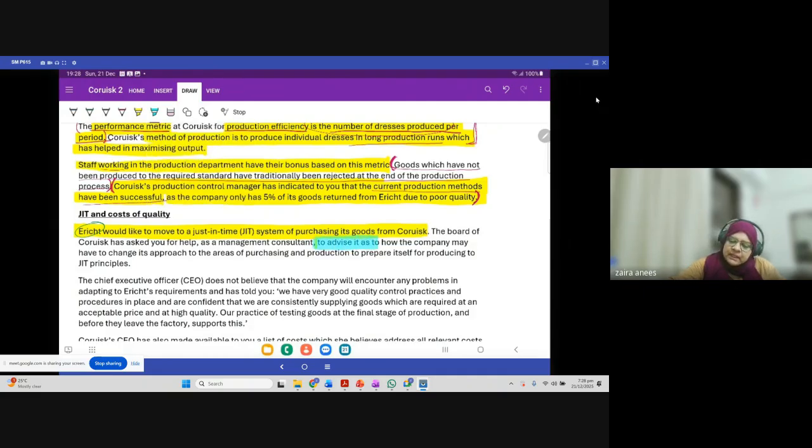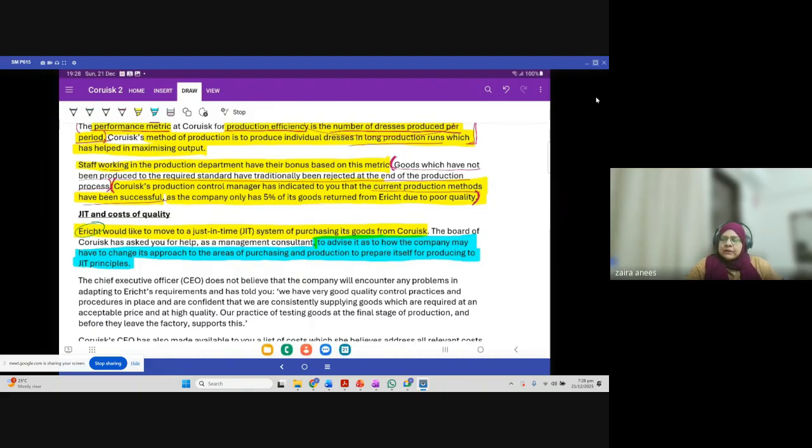To advise as to how the company may have to change its approach to the areas of purchasing and production to prepare itself for producing to JIT principles. Here I generally advise students to read the requirement again to see what you have to do in the paper.